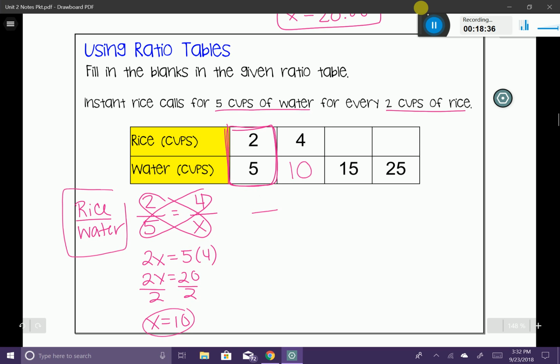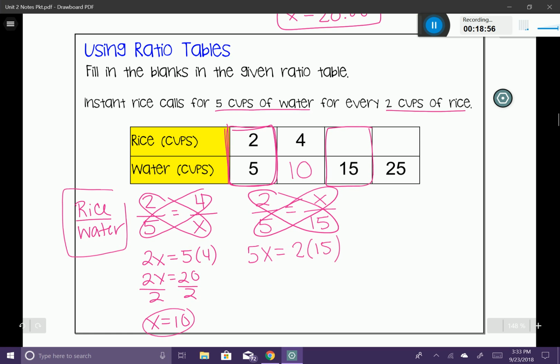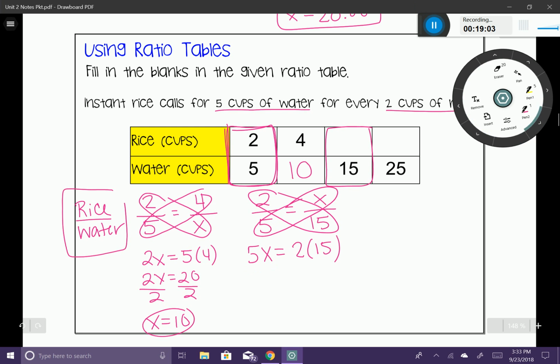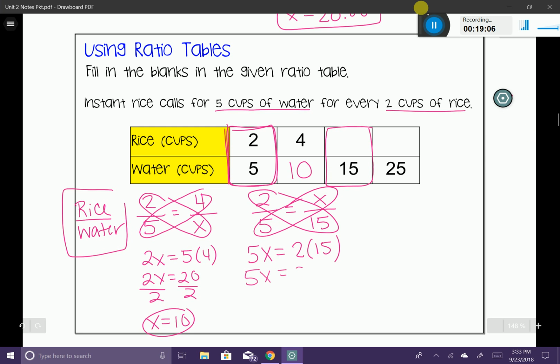We know that we have the ratio 2/5 to work with, but now let's work with this one. So that's going to give us 15 cups of water to how many cups of rice? So let's solve our table. So we have 5x is equal to 2 times 15. Solve it out. Oh, I'm sorry. I went a step ahead. Here we go. So 5x is equal to 30. I'm going to divide both sides by 5. X is equal to 6.